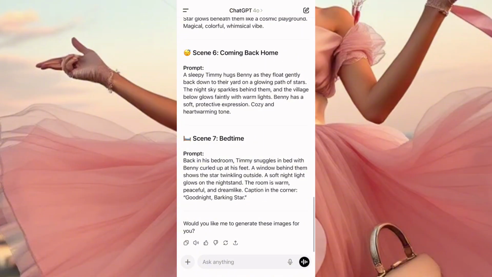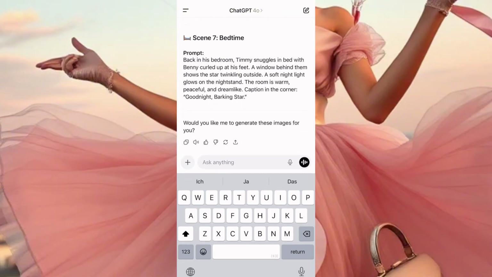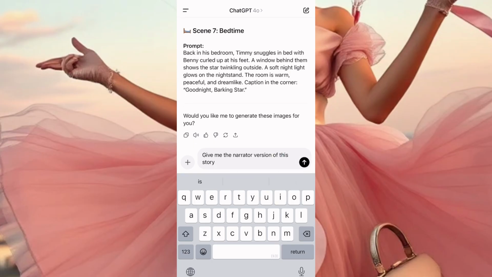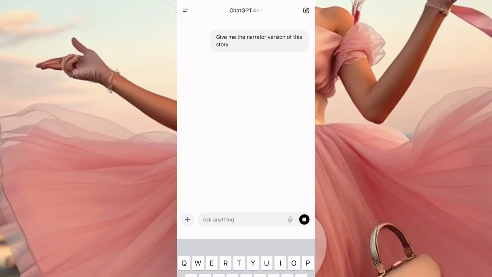After you have this, you tell ChatGPT again the next step. Do not forget, okay? The next step, you tell them, give me the narrator, okay? Give me the narrator version of this story. There you go. You click again on generate.